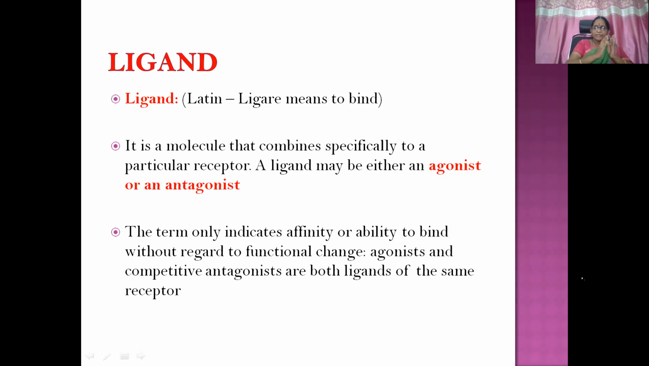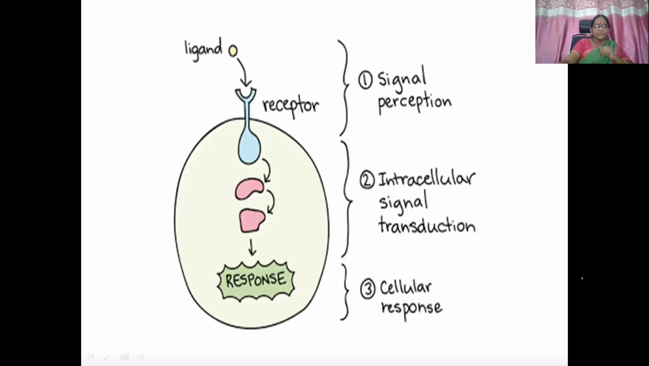Affinity is the ability of the drug molecule or ligand molecule to combine with the receptor. Intrinsic activity means the ability to produce the pharmacological response. So here it doesn't matter whether it is an agonist or antagonist, anything can become a ligand and bind with the receptor. Here you can see a ligand or drug molecule combining with the receptor. There's a signal perception, then intracellular signal transduction, giving rise to a cellular response.